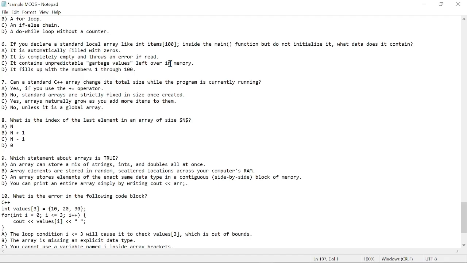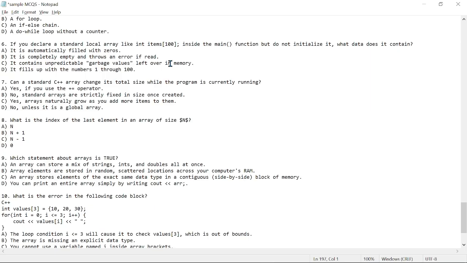Then let's go to 7. Can a standard C++ array change its total size while the program is currently running? So the answer is definitely going to be no, right? But we have two no options here, so which of them?